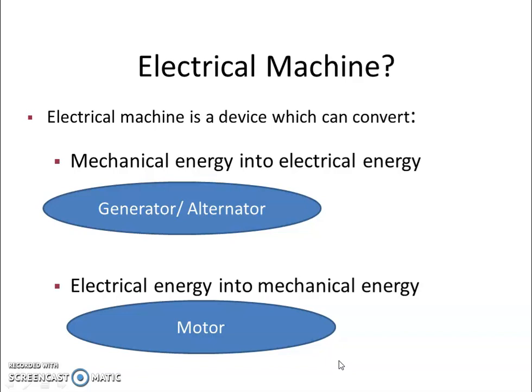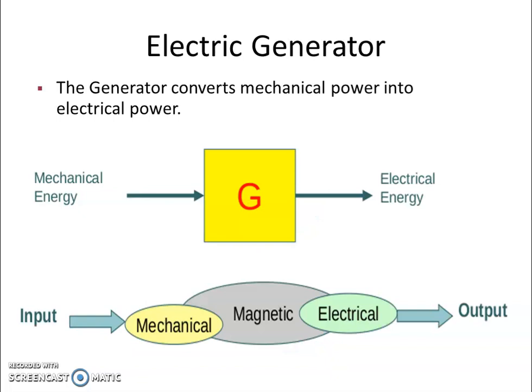Generator: when mechanical energy is given into the machine and you get output as electrical energy. If you give electrical energy as input and get mechanical energy as output, it is called an electrical motor. So it is confirmed that a generator converts mechanical power into electrical power and a motor converts electrical power into mechanical power.